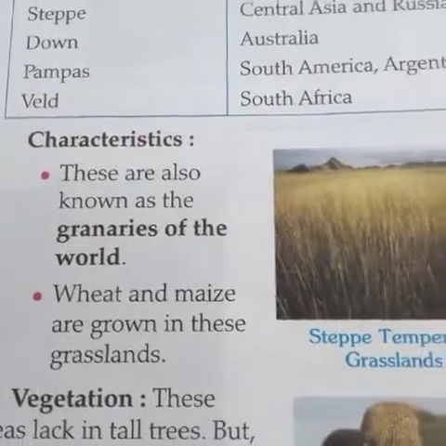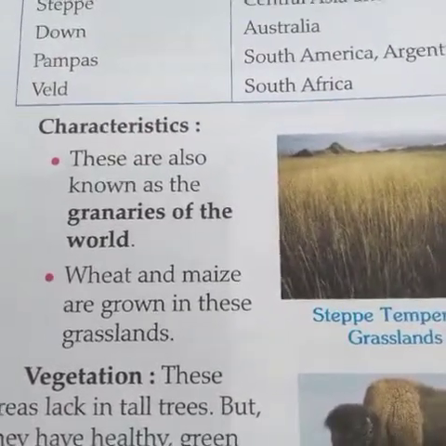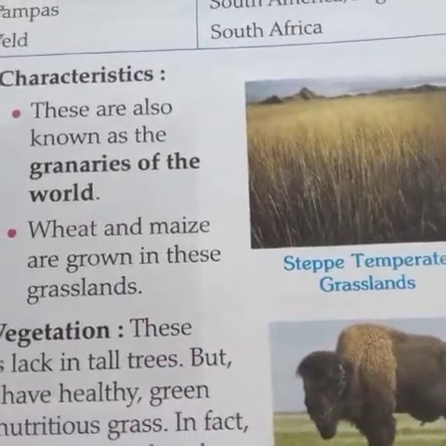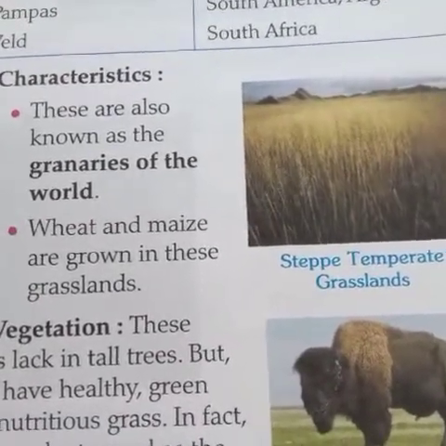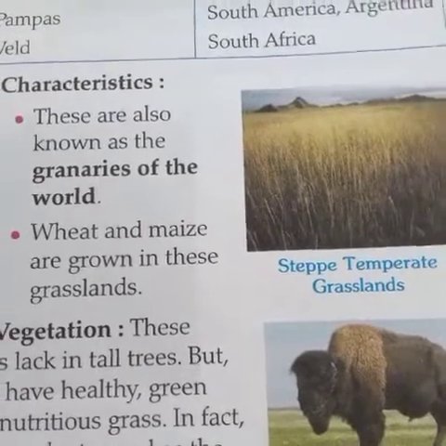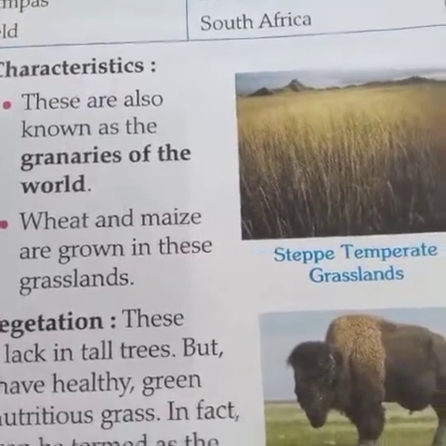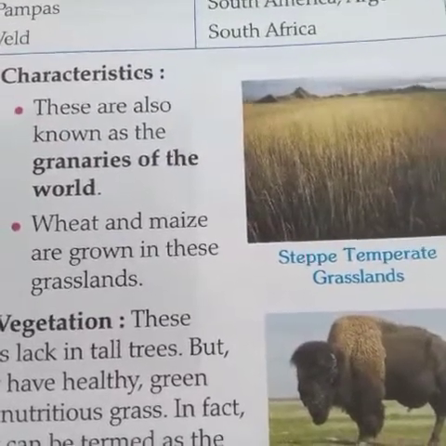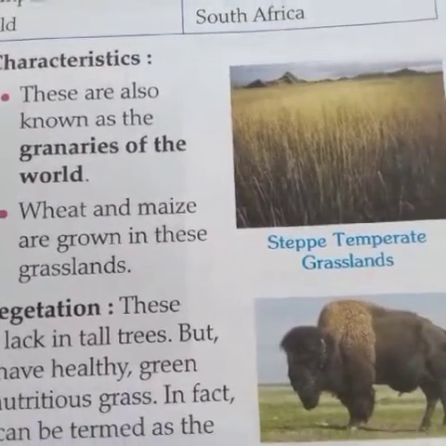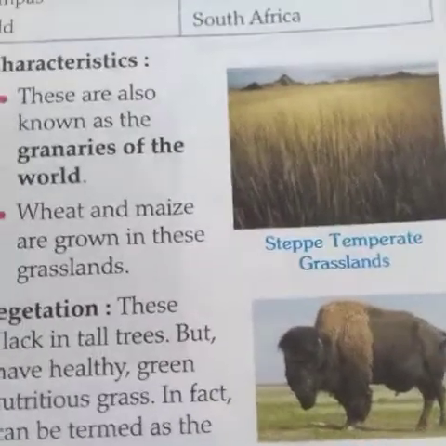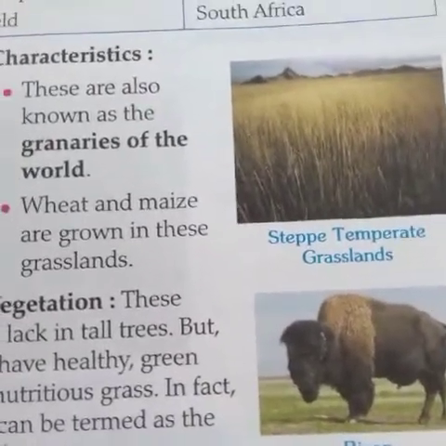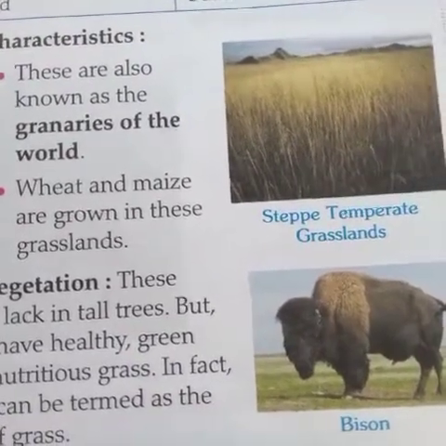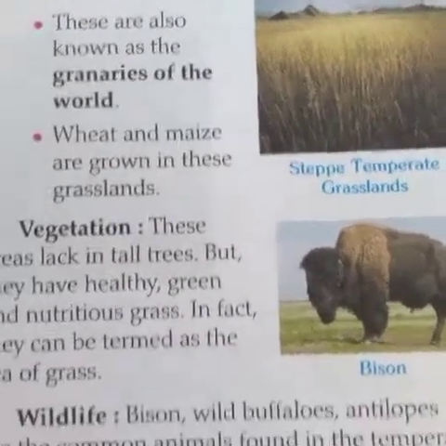The main characteristic of the temperate grassland: these are also known as the granaries of the world. Wheat and maize are grown in this grassland. These grasslands are very fertile for growing crops. That is why they are called the granaries of the world. As you have studied in your class 5th, the prairies region is called the wheat basket of the world. The main crops which are grown here are wheat, barley, maize, corn, etc.